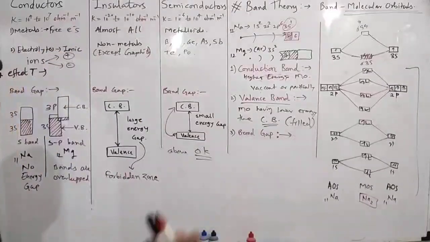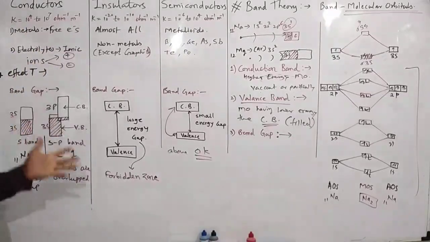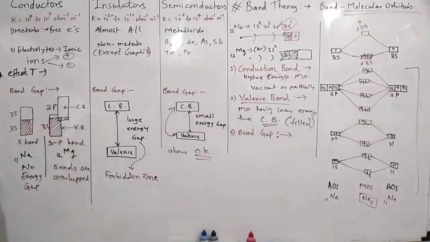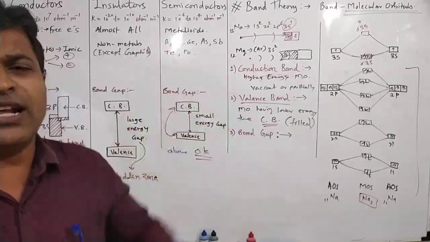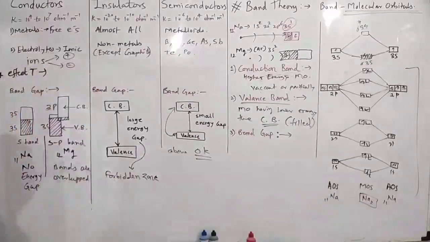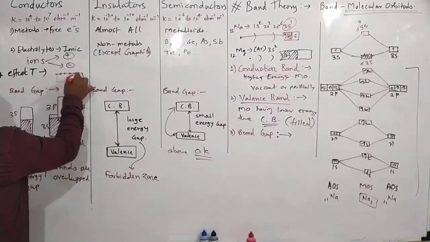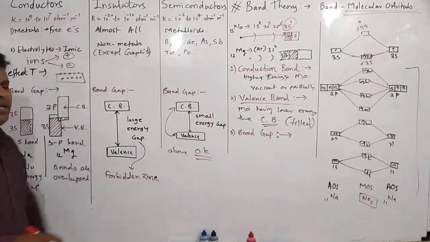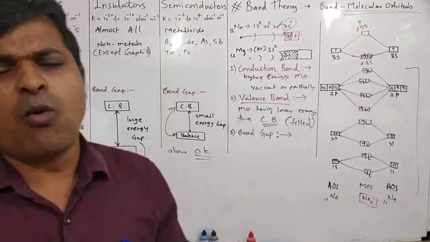If you provide heat energy to metals and increase the temperature, they absorb heat energy and it converts into vibrational energy. In a metallic wire, the metal cations undergo vibration.